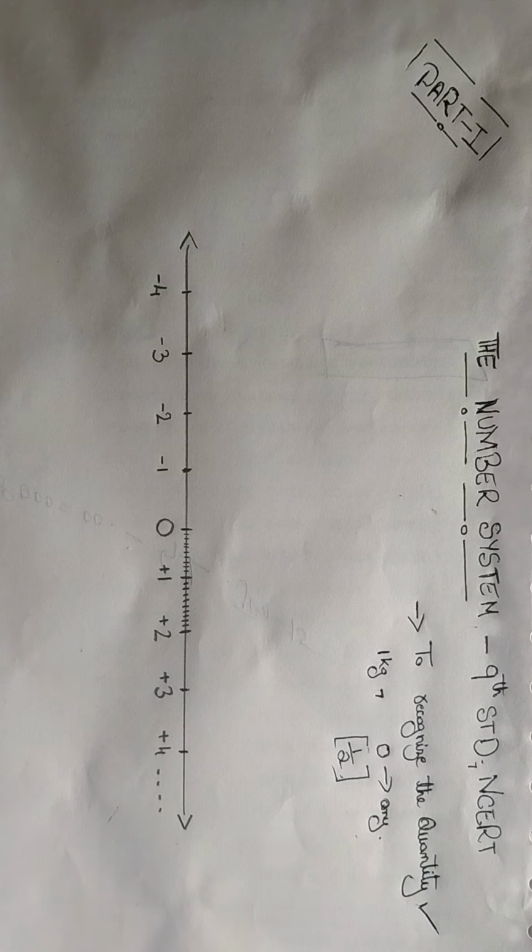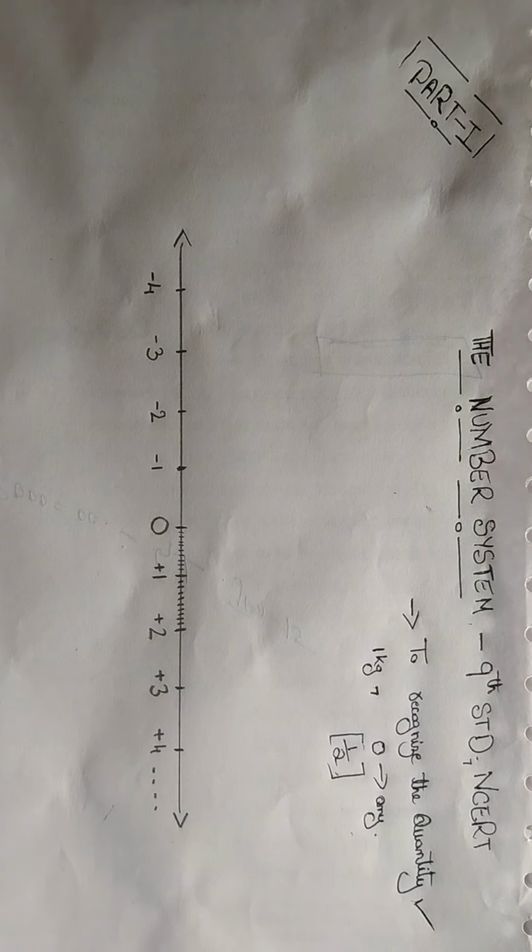Quantity is a measurement in terms of weight, in terms of total number of persons, population, and so on. There are many things which we measure. That's why the study of number system is important.